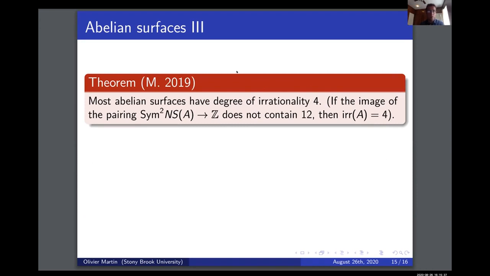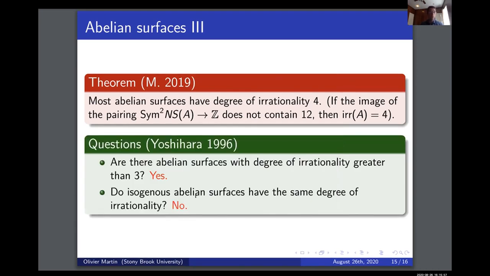So if you have an Abelian surface that has degree of irrationality 3, then you actually get some kind of condition on the Néron-Severi pairing. So if you look at intersection of divisors on the Abelian variety, then you have to be able to obtain the number 12 in the image of the pairing on Sym2 of the Néron-Severi group. So this answers both questions of Yoshihara. This shows that indeed there are Abelian surfaces with degree of irrationality greater than 3. In fact, most Abelian surfaces have degree of irrationality greater than 3. And it also shows that isogenous Abelian surfaces do not have the same degree of irrationality. So it answers both of these questions.